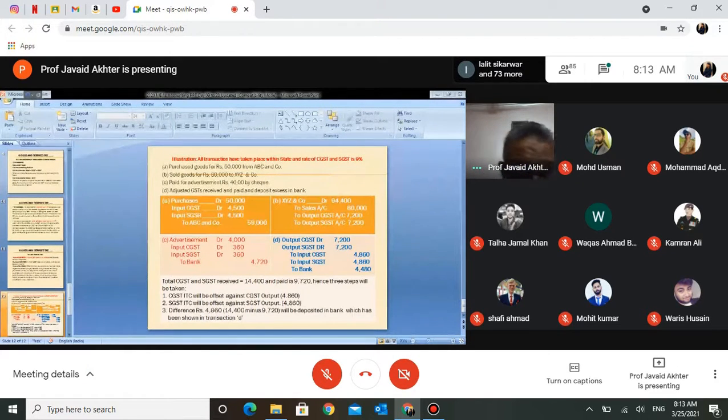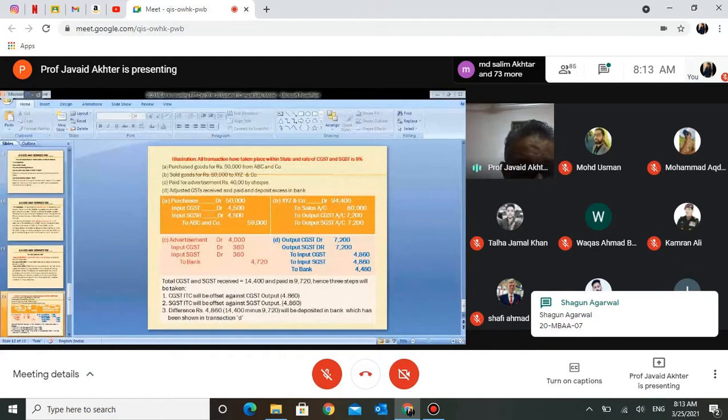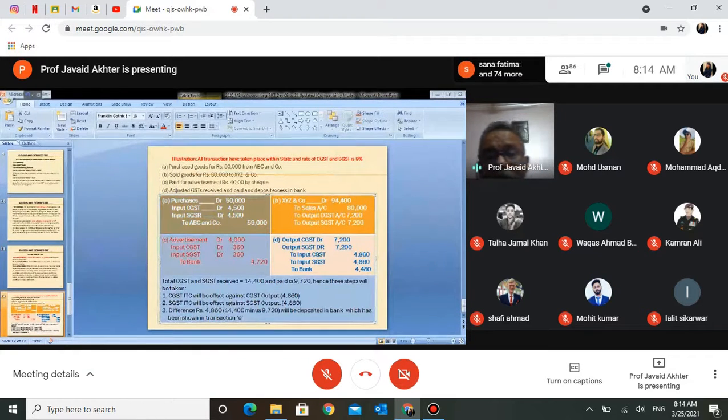All right. Now look at the screen and see what appears there. On the screen we see 4 transactions: purchase goods, sold goods, paid for advertisement, and adjusted.